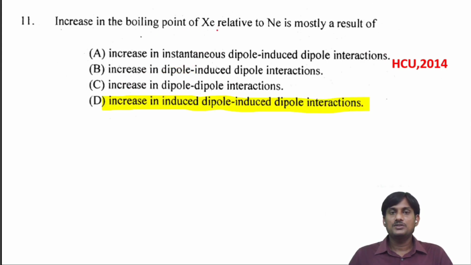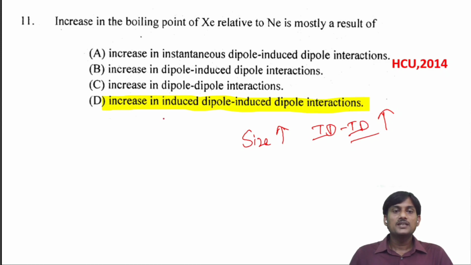Increase in the boiling point of xenon relative to neon is mostly a result of, in inert gas elements, helium, neon, argon, krypton, and xenon, induced dipole interactions. As the size increases, induced dipole interactions increase. Due to that, there is an increase in boiling point. So, increase in induced dipole interactions will increase the boiling point of xenon when compared with neon.